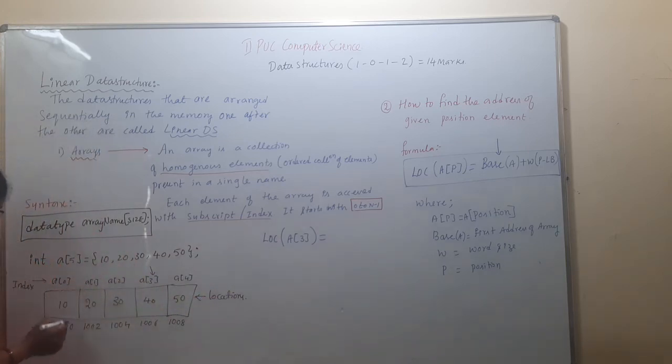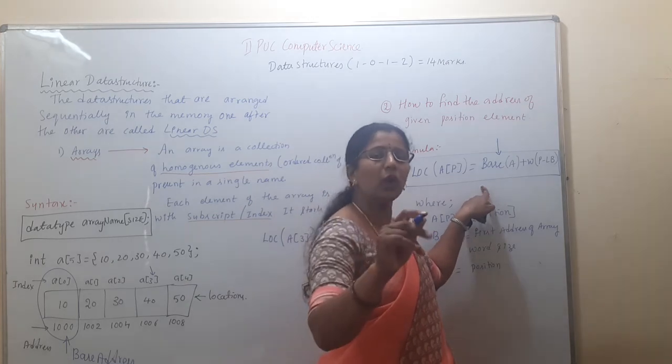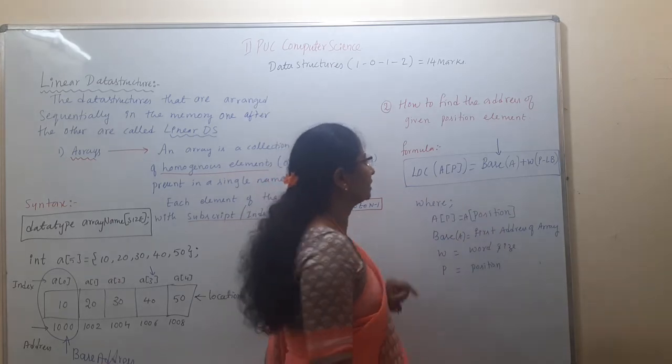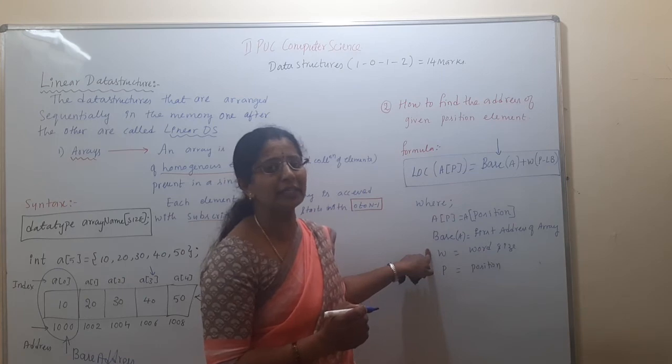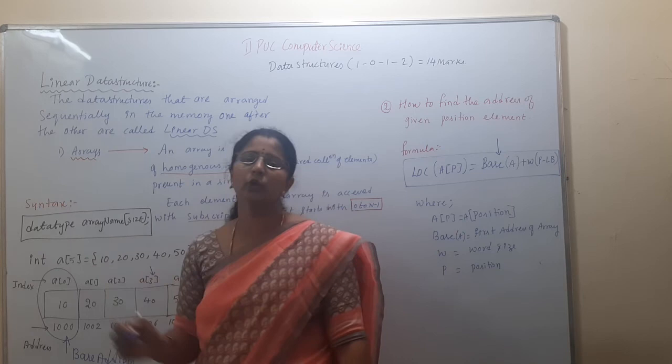What is the base address? The first location address of the array, given by the array name, is called the base address. If you know the base address, then it is easy to find the address of any element location. Then plus W. What is W? W is called word size. It varies depending on the data type you are going to use.